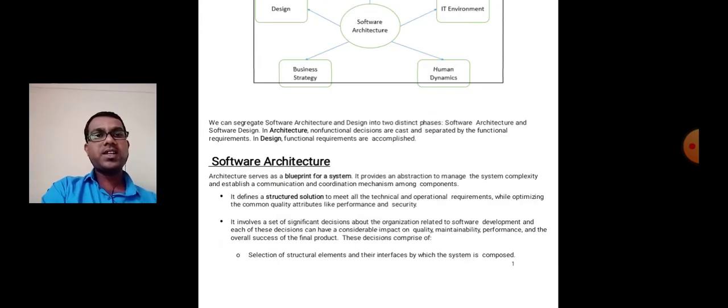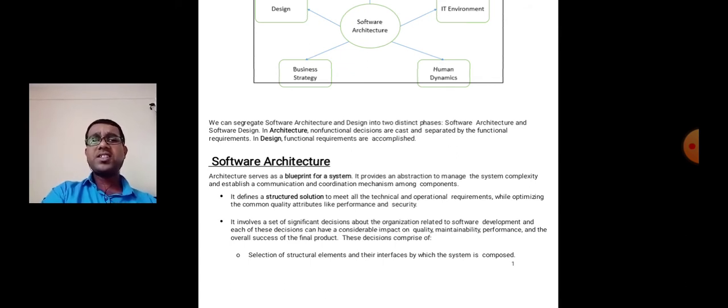So software architecture shows the blueprint of the system, which means it provides the abstraction to manage system complexity and establish the communication and coordination mechanism among the components. Also, it defines the structured solution to meet all technical and operational requirements while optimizing common quality attributes like performance and security.